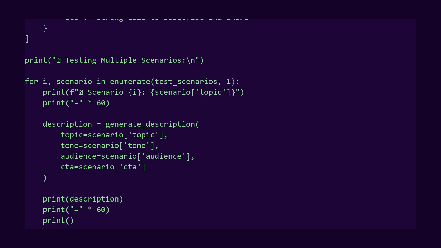We loop through these scenarios. Call generate description for each one. Print the results. Notice how the same function produces completely different outputs, adapted to each specific context. Run this cell and watch the variety.